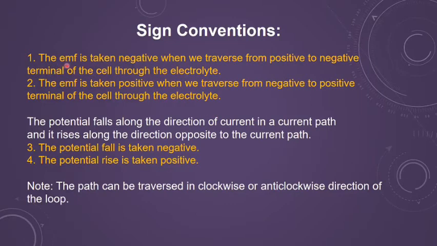And to remember, if you want to write the things, you can say EMF is taken negative when we traverse from the positive to the negative terminal through the electrolyte, and of course positive when you go from negative to positive. And potential fall, along the direction of current, is taken negative and potential rise is taken as positive.